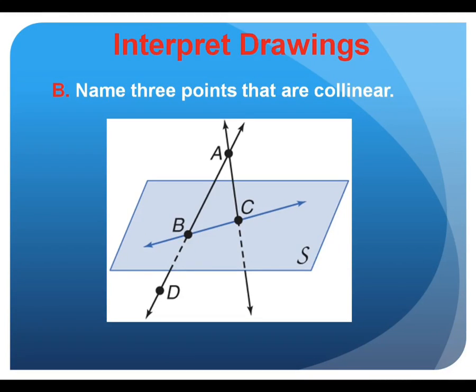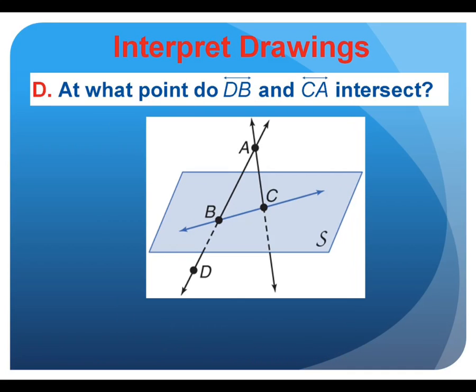Name 3 points that are collinear here. In this case, there are only 3. Who would like to give me those 3? Yep, John. D, B, and A. Those are the 3 collinear points because they are on the same line. Is it easier to see with the lights off? Yeah. Okay.